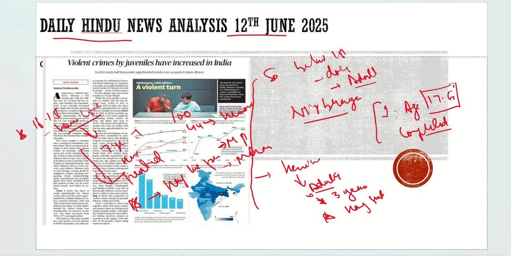So this is the article which highlighted how heinous crimes in India have shot up, especially by juveniles. The number of juveniles in custody, out of 144, 9 are those who had done some heinous crime.